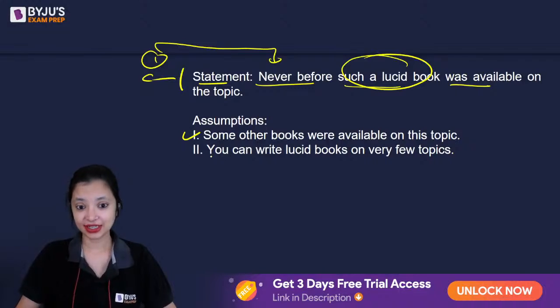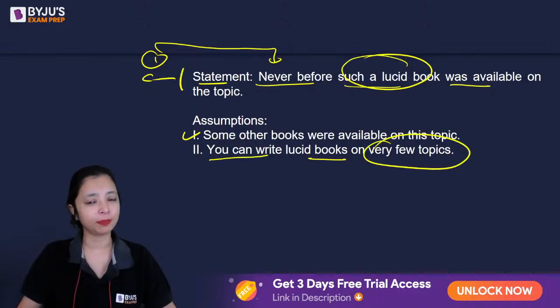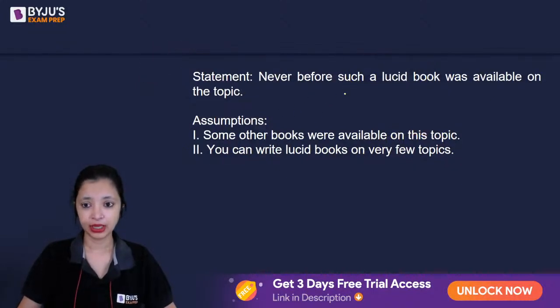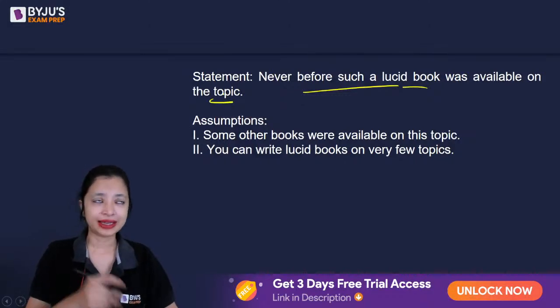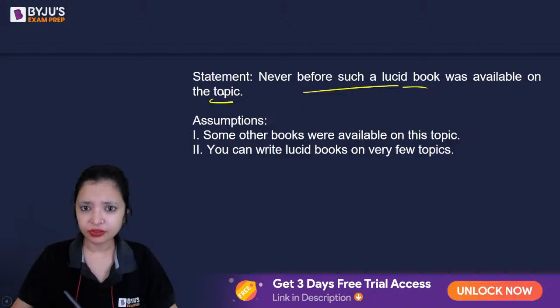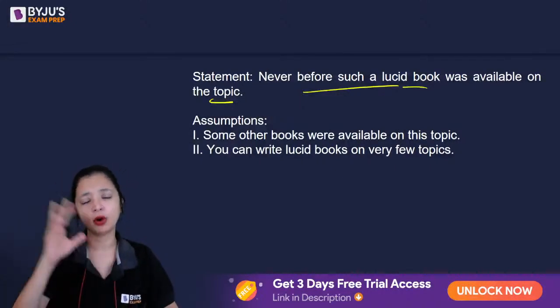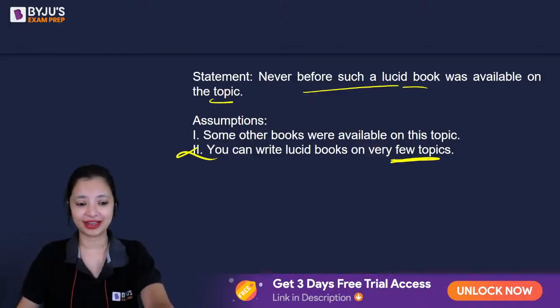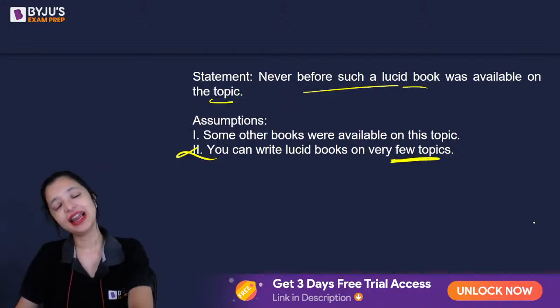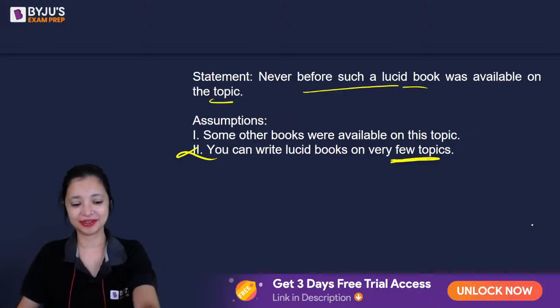Now, the second says you can write lucid books on very few topics. How do I know about other topics from this statement? The statement says this is a very lucid book on this topic. Does that mean other topics are easy or difficult, or that books are there or not there about other topics? We cannot say anything about other topics. So the second one becomes incorrect. The correct answer is only one follows. Let's move on to our next question then. Good job. Very, very good.